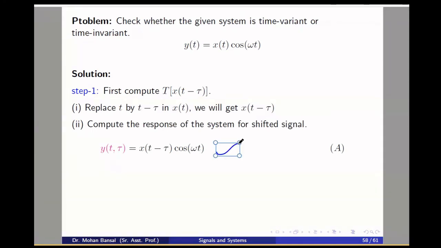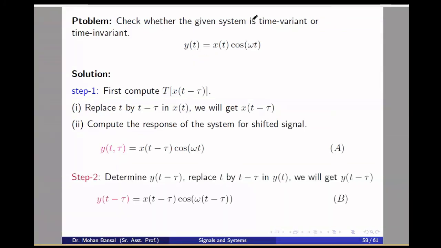This is one equation. Now we'll shift the output, that is, we replace t by t minus tau, and we will get x(t minus tau) cos omega (t minus tau). Now here y(t, tau) is not equal to y(t minus tau). So this system is time variant. Okay. Is this clear? Yes, sir.